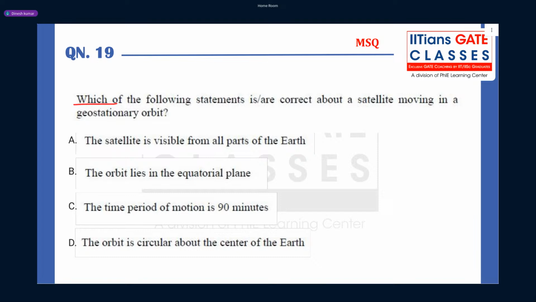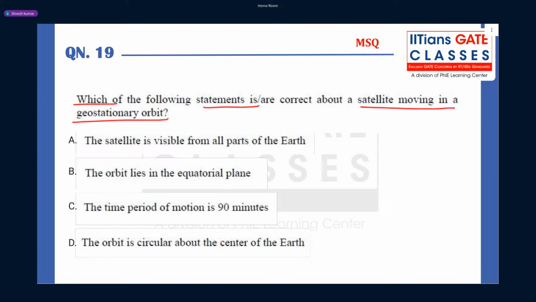Which of the following statements is or are correct about a satellite moving in a geostationary orbit? So, guys, geostationary orbits are orbits which have very high altitude. And those orbits are used for what? If you want to focus on Earth at a particular place, then the satellites are launched in geostationary orbit.